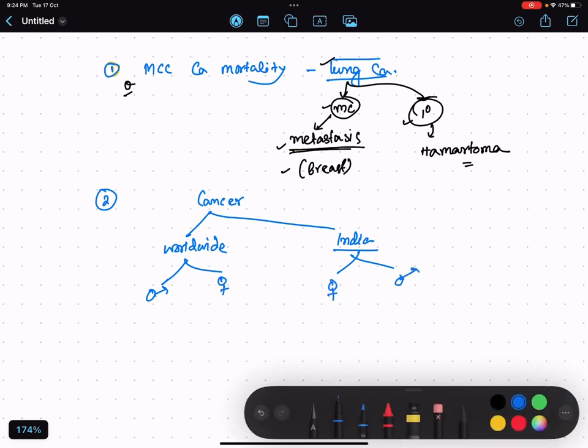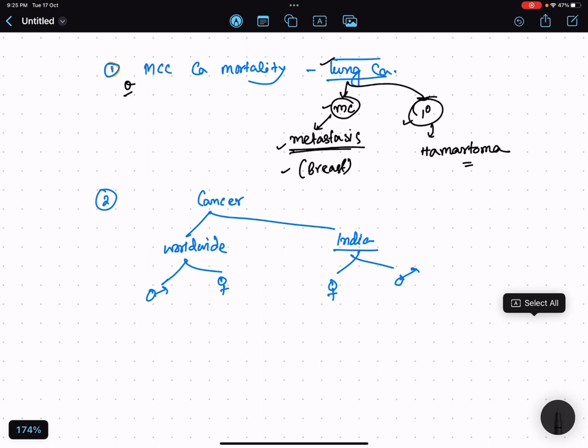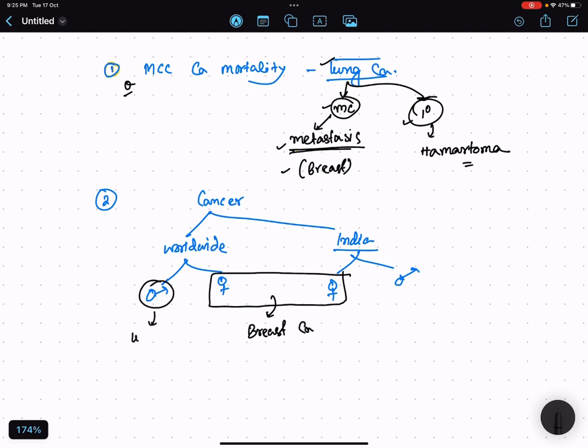So please first remember, worldwide as well as in India, the most common cause of cancer in female is breast cancer. In both the cases it is breast cancer, but worldwide it is lung cancer for male, and in India it is not lung cancer, it is cancer of the oral cavity or lips.